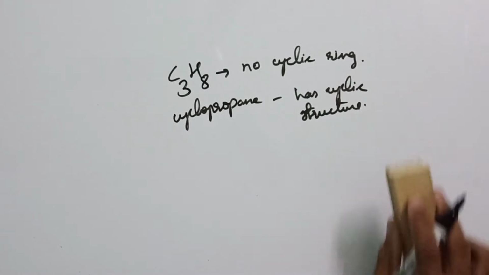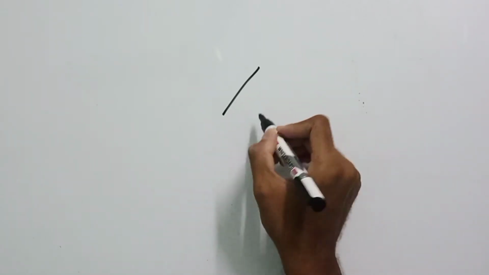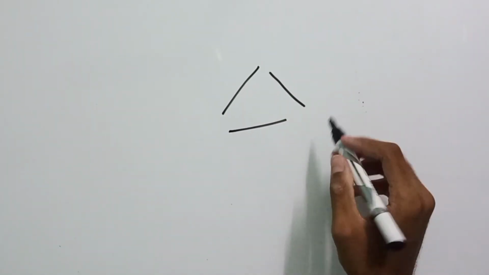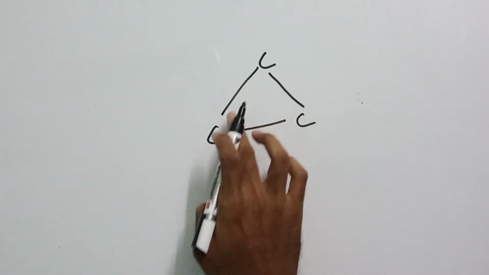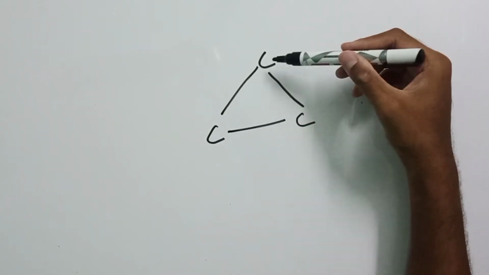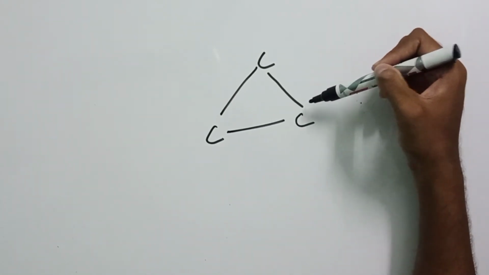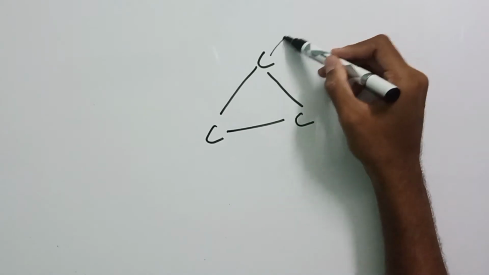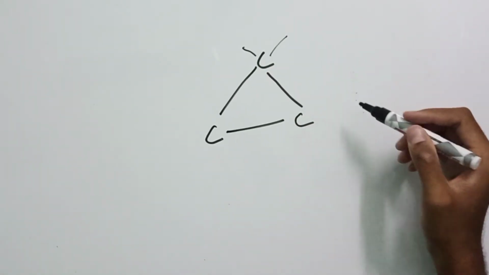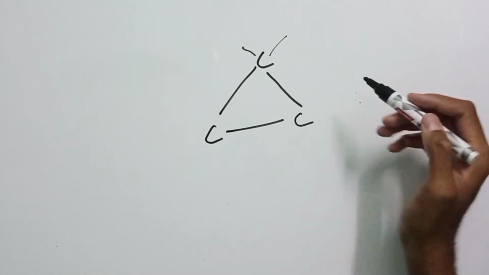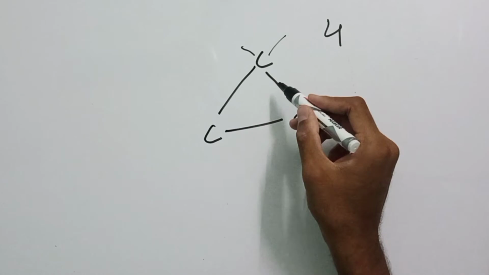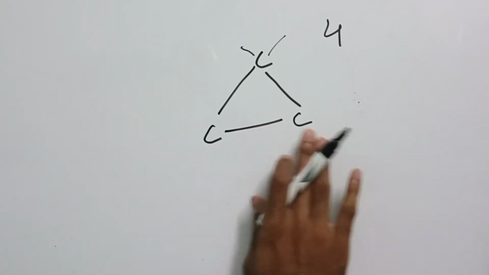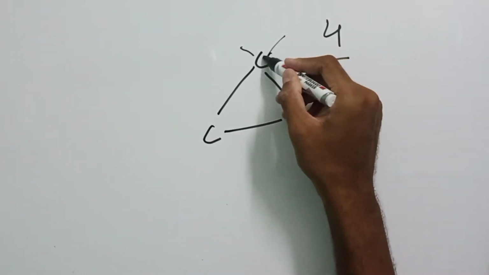So let's draw the cyclic structure. First thing, cyclopropane means 3 carbons, right? So it gets a triangle shape. Carbon here, and carbon here. One bond from this carbon with this carbon and another bond with this carbon. That means it has another two bonds vacant, here one, here one. Why are another two bonds vacant? Because carbon's valency is 4. Carbon is tetravalent. It can form 4 bonds. Two bonds are formed with two carbons respectively, but the valency is 4. That means another two bonds are vacant, right?